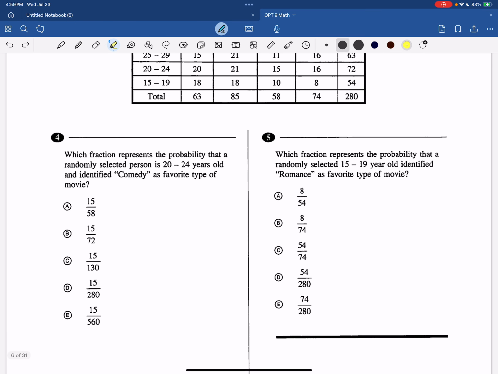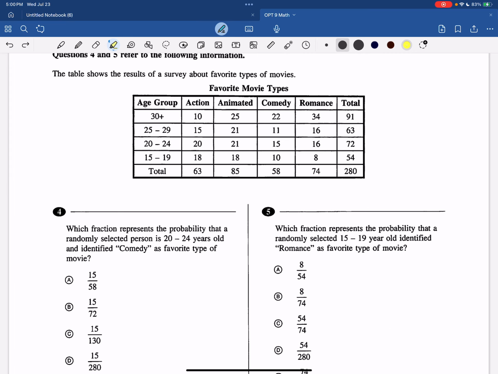Number 4, which fraction represents the probability that a randomly selected person is 20 to 24 years old and identified comedy as the favorite type of movie? So we are interested in all the people in this survey, and it has already figured for me that the total number of people in this survey is 280. So that's going to be the denominator.